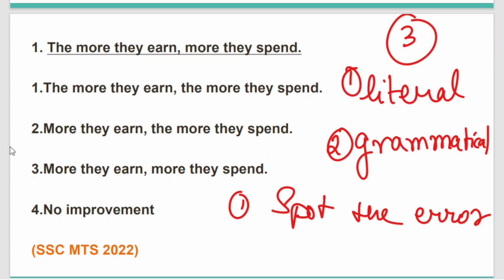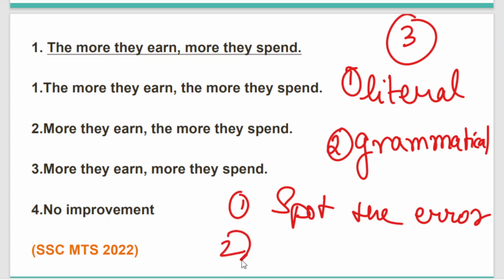Like for this sentence, just as an example, 1, 2, 3, 4, you can see 4 options are given. Sometimes you may be given 5, or sometimes maybe 3. In general, 4 options are given along with a no error option, and you have to choose the correct part of the sentence where the error is lying. So the sentence is divided into 4 to 5 parts, or maybe 3 to 4 parts, and you have to choose the part in which the error is lying. So this is the first category.